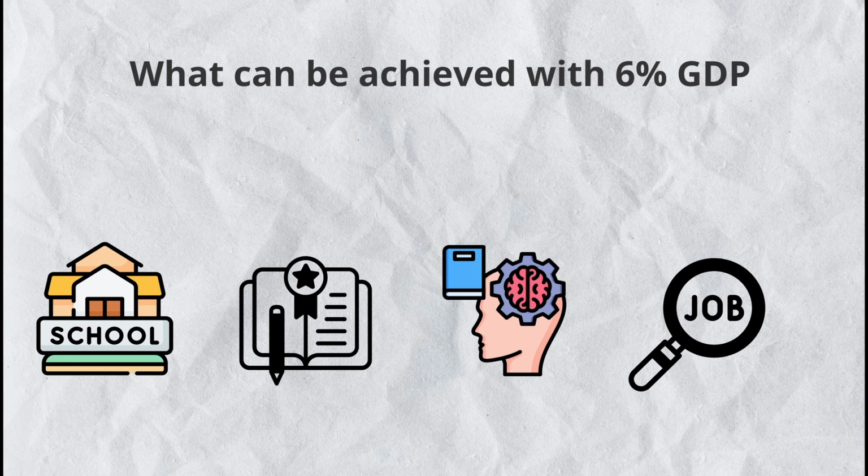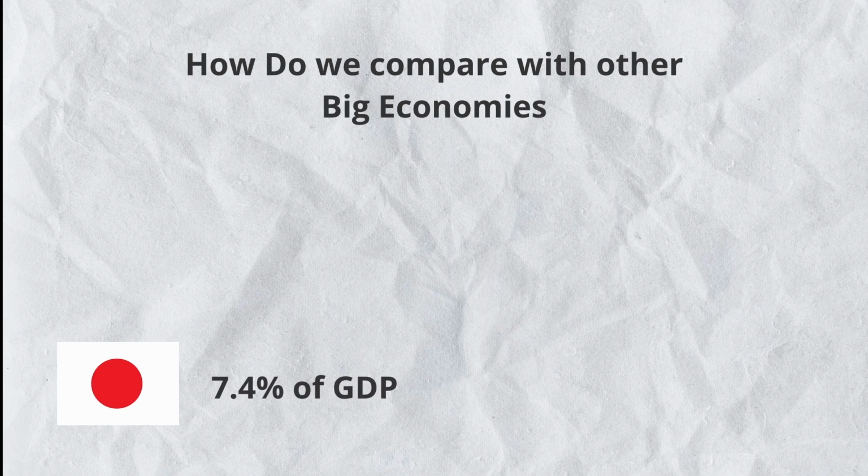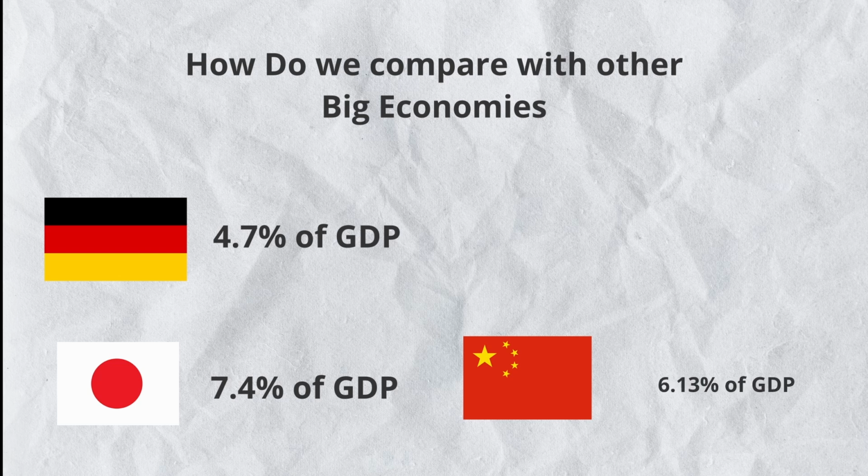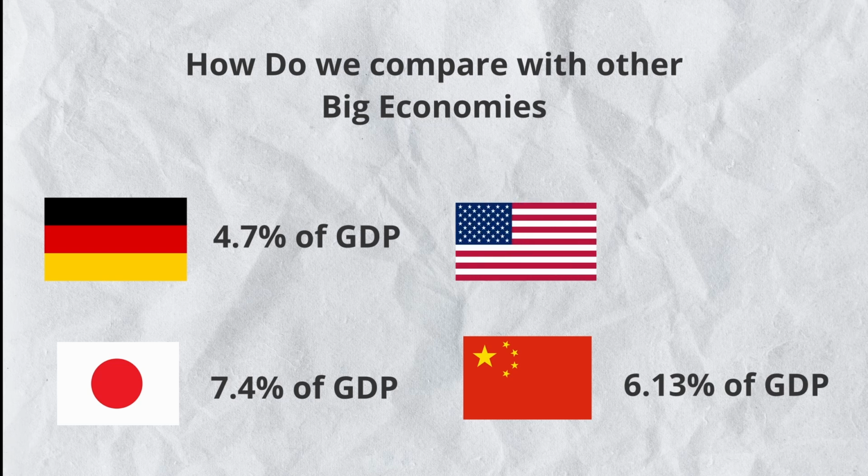Let's see how do we compare in terms of budget spending for education sector with other major economies. Japan spends 7.4% of its GDP. Germany spends 4.7% of its GDP. China spends 6.13% of its GDP. And USA spends 6% of its GDP on education budget.